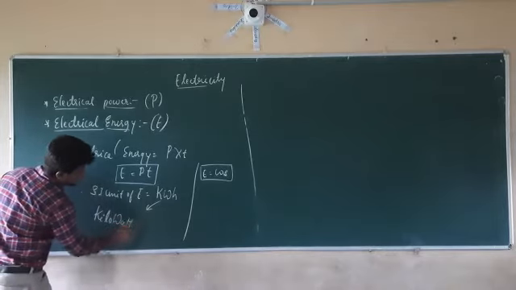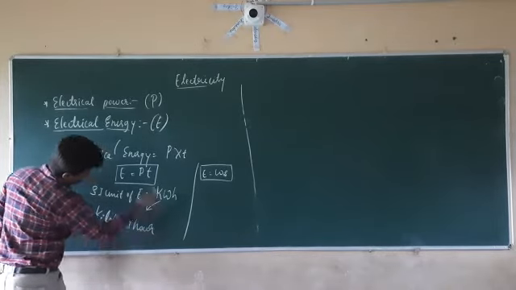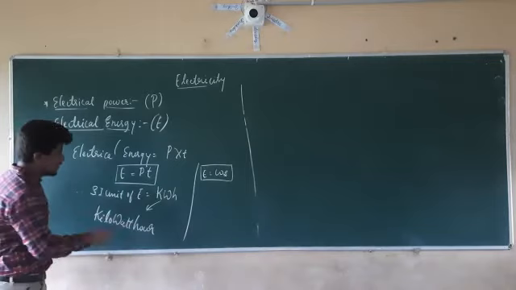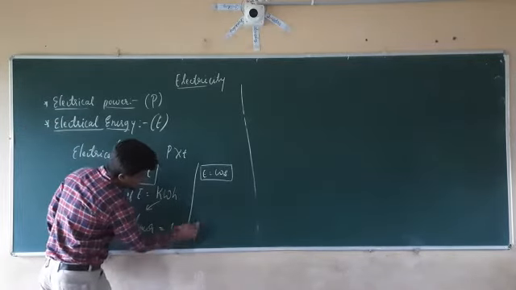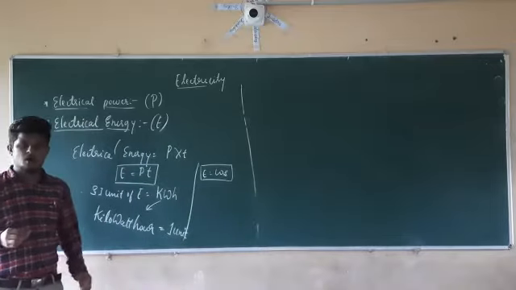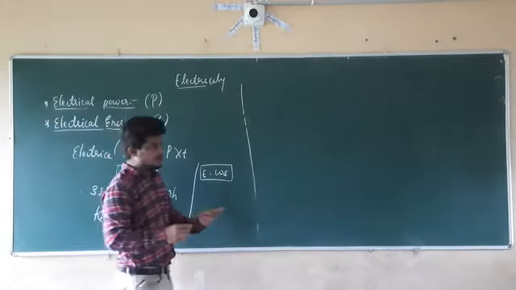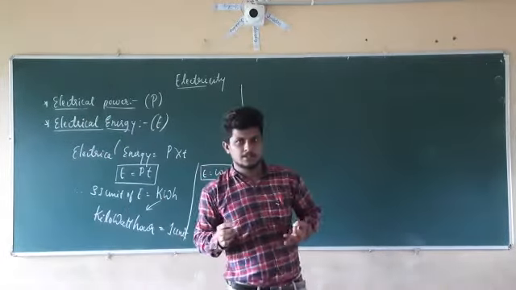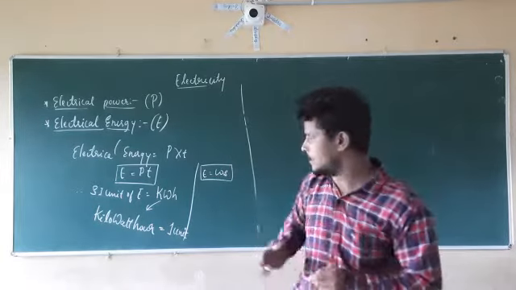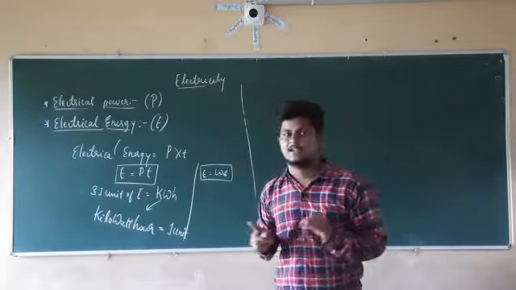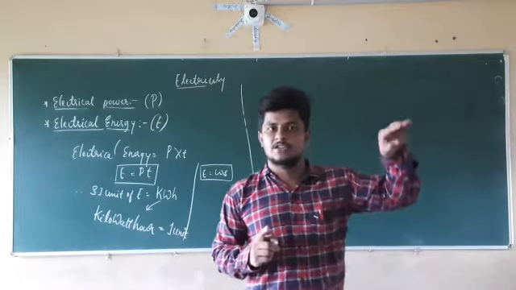Kilowatt hour is equal to 1 unit. Now if you check the meter reading in your homes, if 1 unit of electrical energy is consumed, that is 1 kilowatt hour of electrical energy consumed.